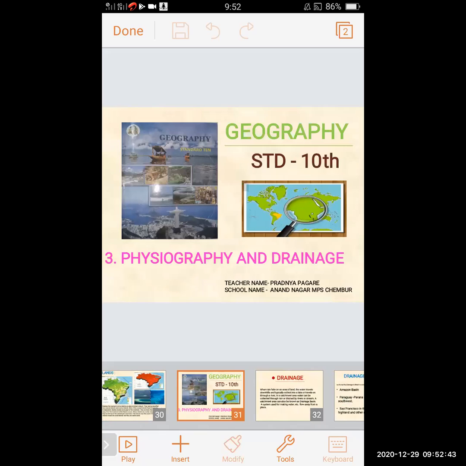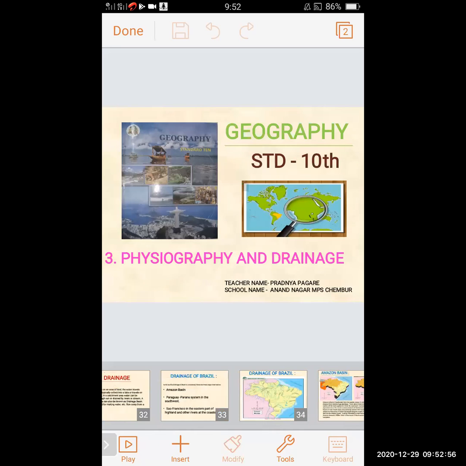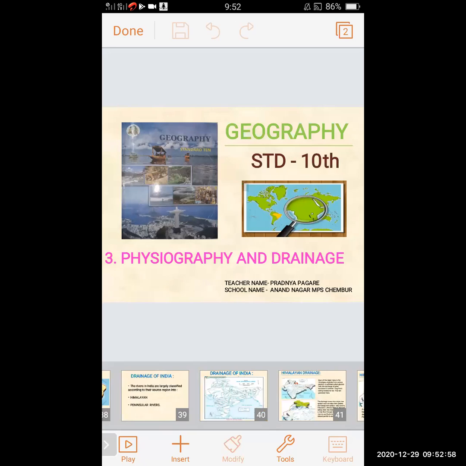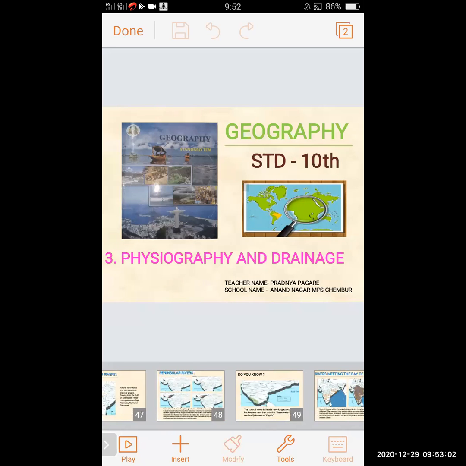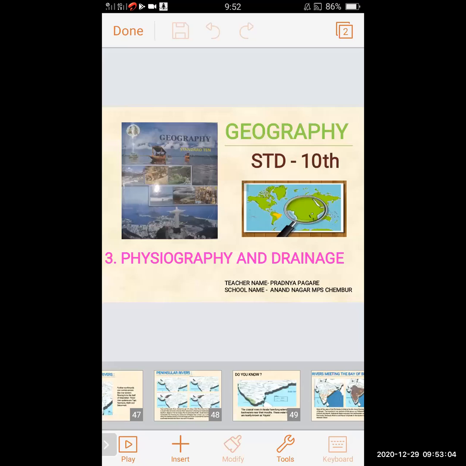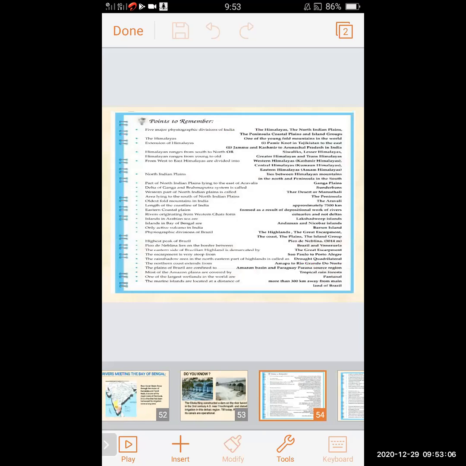Today we will continue with our lesson, physiography and drainage. Yesterday we have studied about the drainage of India and Brazil. So today we will revise the whole lesson, physiography and drainage. We will start with points to remember.